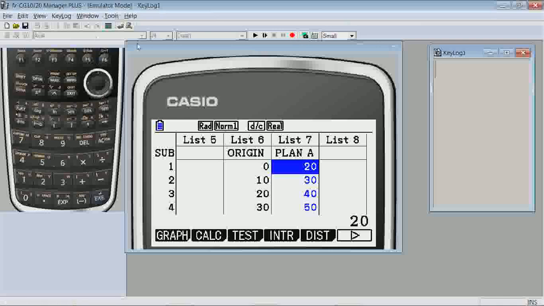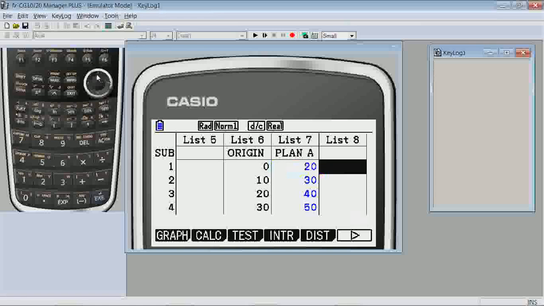We'll do something similar now for Plan B. We could take the values in list 6 and add to each 25% of its value. Alternatively, we could take 125% of each of the values by multiplying by 1.25. We'll choose the latter.